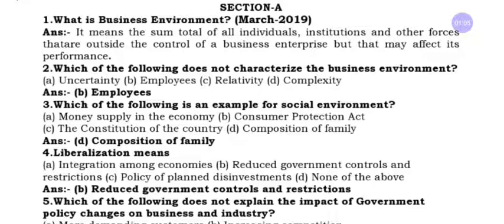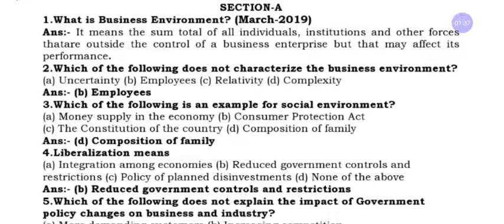It means the sum total of individuals, institutions and other forces outside the control of business enterprises, but that may affect performance. Business environment is the sum of all forces, it may be individual, institution or outside forces, all the forces which may affect or influence the business.